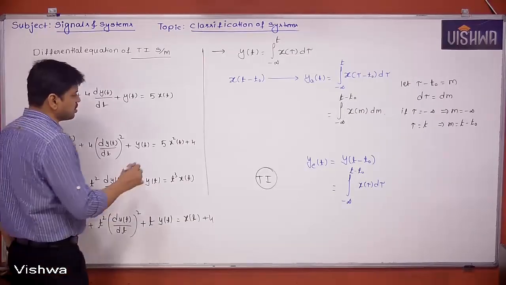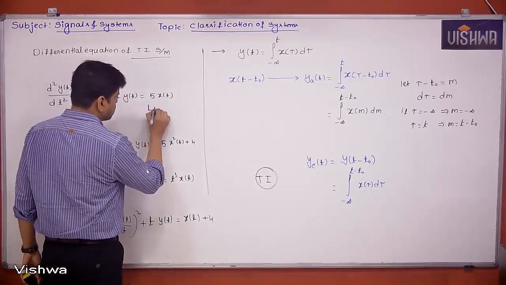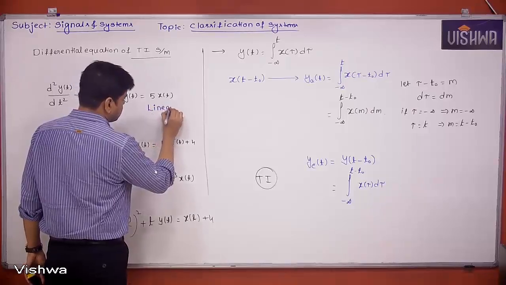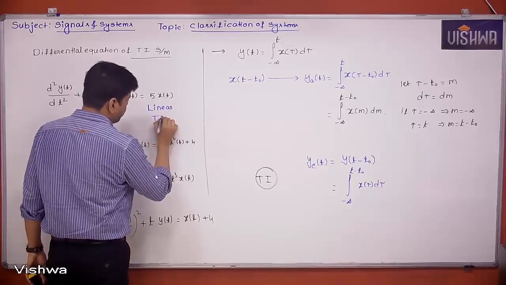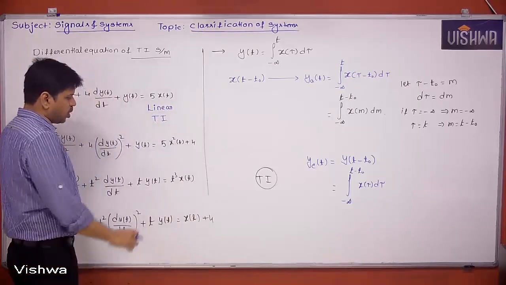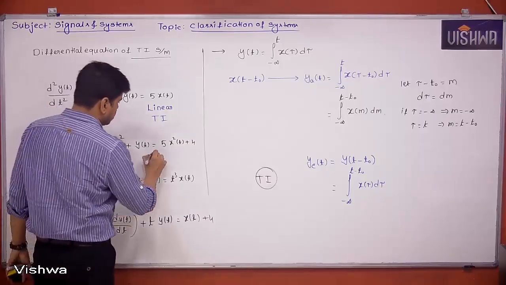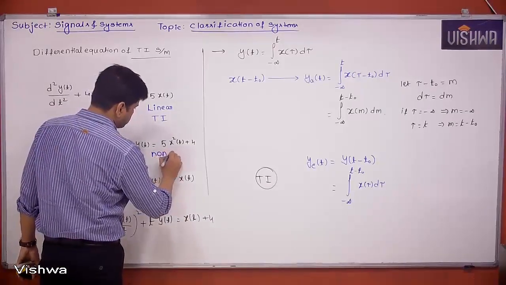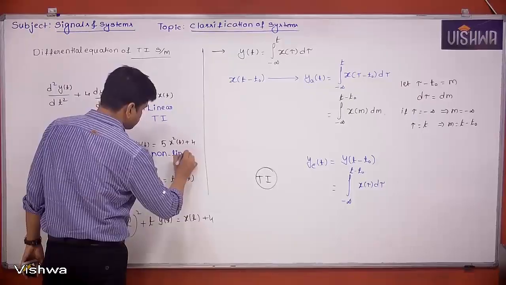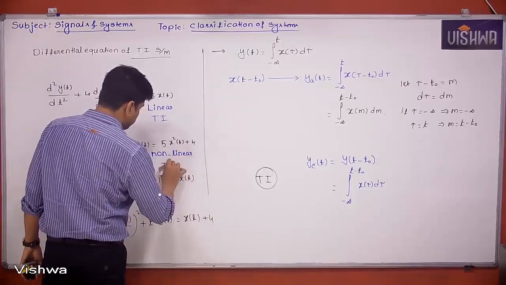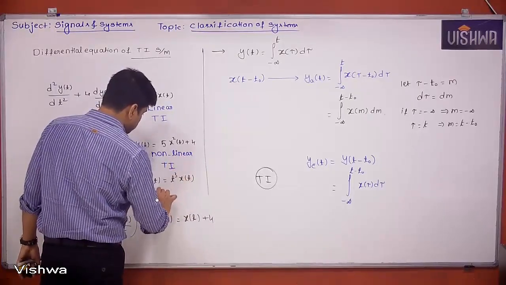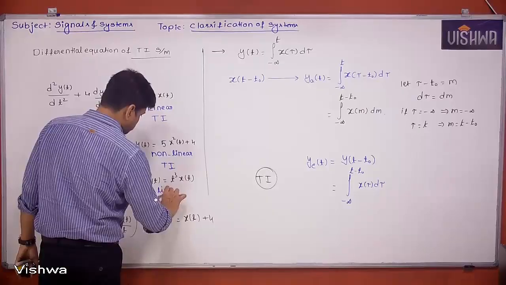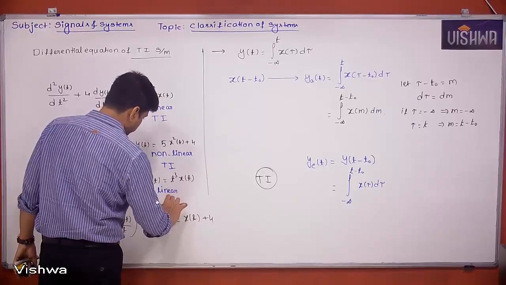Now I am saying this is linear and time invariant. What about this one? This is non-linear and time invariant. This is linear, time variant.